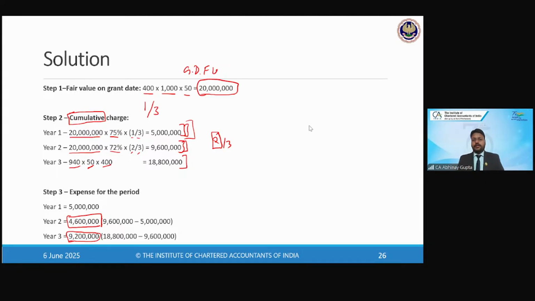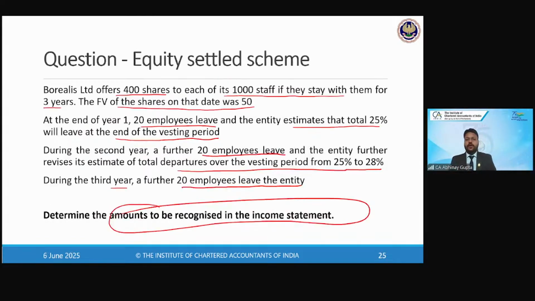Now the question comes: what to do with the information the question gave about the number of employees who left in year 1 and the number who left in year 2? Let me pick that up now.